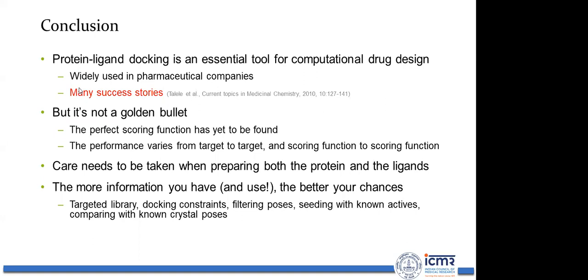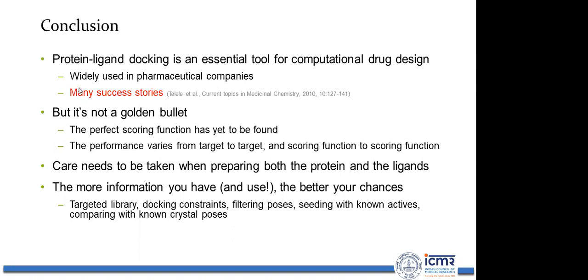So you can have targeted libraries, in-house docking constraints, filtering with Rogers constraints, seeding with known actives, comparing with known crystal poses, and mapping with known inactives like decoy sets, to create better chances of identifying lead molecules. And remember, drug discovery is a lengthy process.